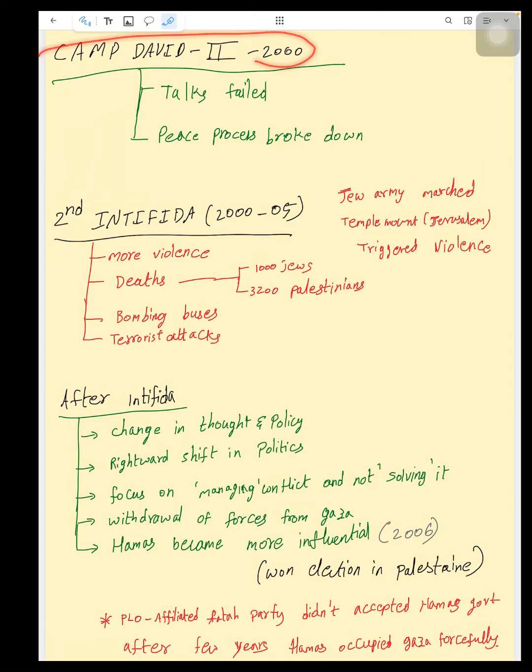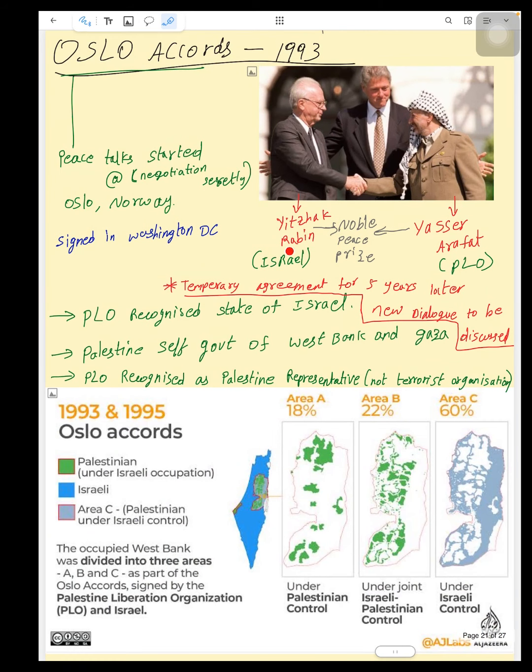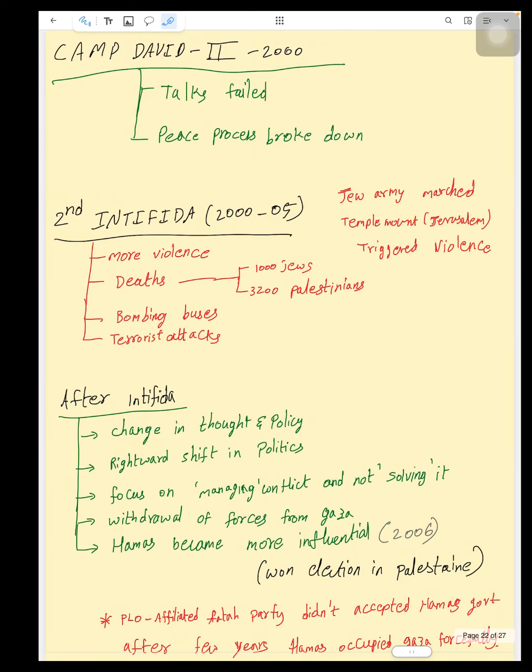Then in 2000, Camp David II took place. By then, as I said, Yitzhak Rabin and Yasser Arafat had been assassinated and new leaders had taken their place. At that point, the talks failed and the peace process broke down, and this led to the Second Intifada. Here the Israeli army marched onto the Temple Mount in Jerusalem and triggered violence. From that, 1,000 Jews died and 3,200 Palestinians died. They used to bomb buses, terrorist attacks occurred, and there was more violence. And this is the new normal in Israel now.